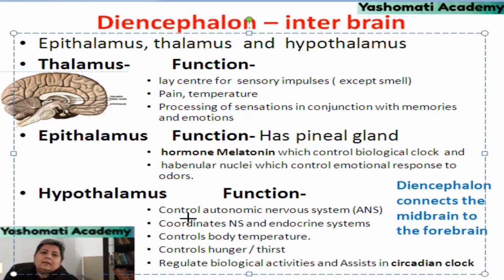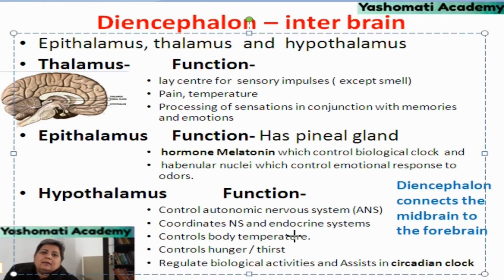Now the third part, that is the hypothalamus, is again a very important part of the brain because it is controlling the autonomic nervous system. Autonomic nervous system means all those organs which are not under direct control of our wish. So those organs which are working on their own are called autonomic organs, and those responses which we generate as a reflex action are also called autonomic responses. It also coordinates the nervous system and endocrine system.